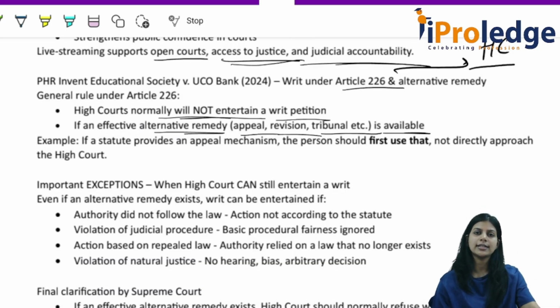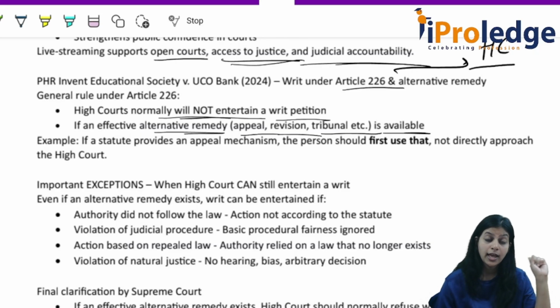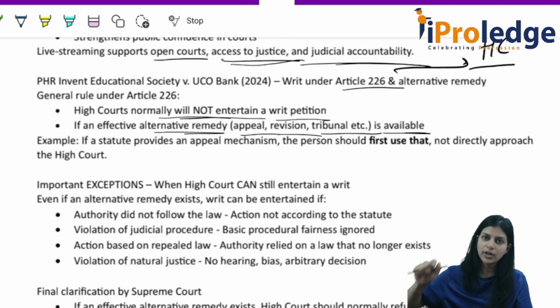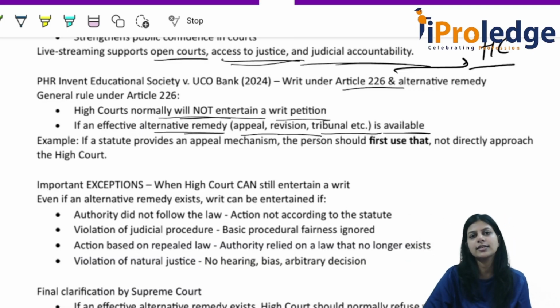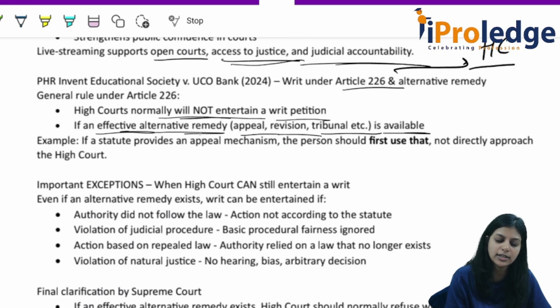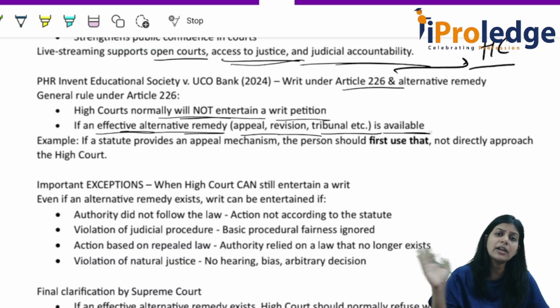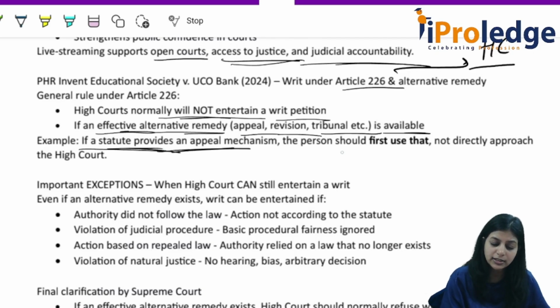So as of now, just understand that a writ petition can be filed in the High Court, and what does the law say? If there is some remedy that is already there, the law says that you have to file an appeal. So first follow that and then exercise Article 226 and file the writ petition. If an effective alternate remedy such as appeal, revision, or tribunal is available, you have to use that first. If a statute provides an appeal mechanism, the person should first use that, not directly approach the High Court.